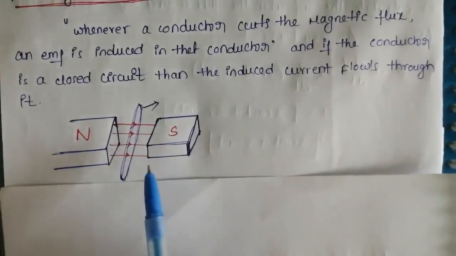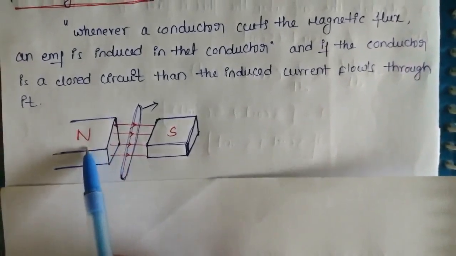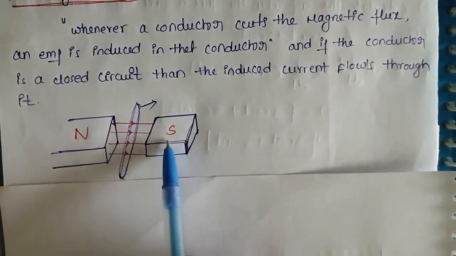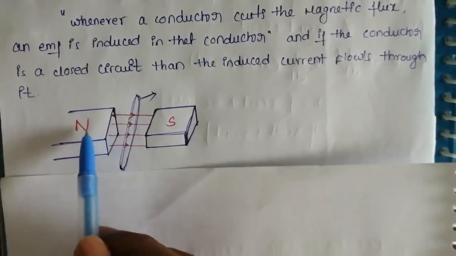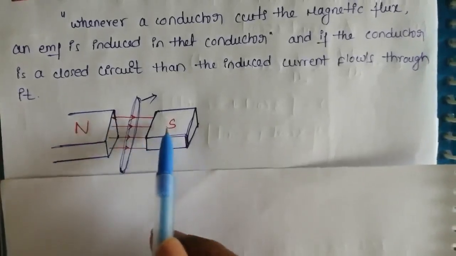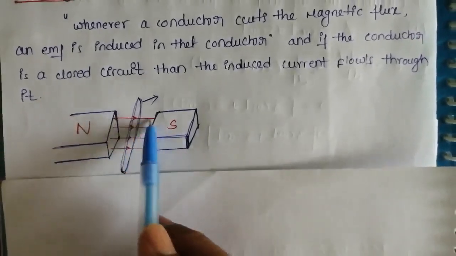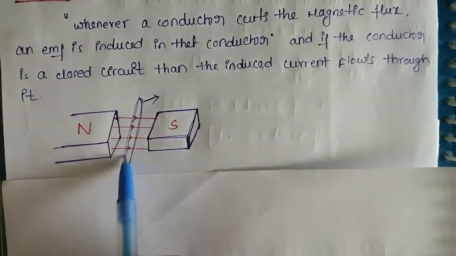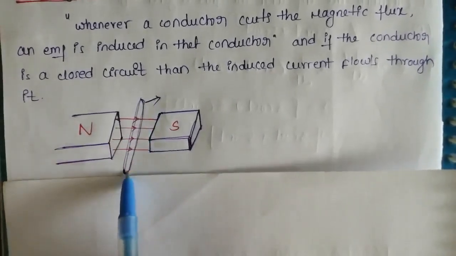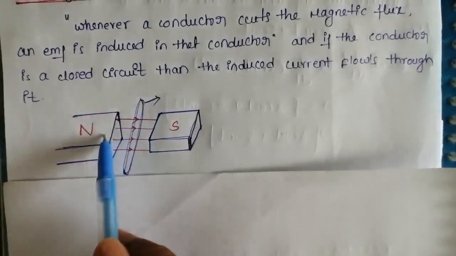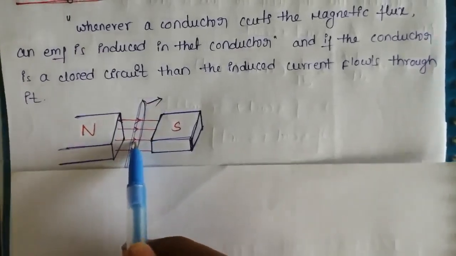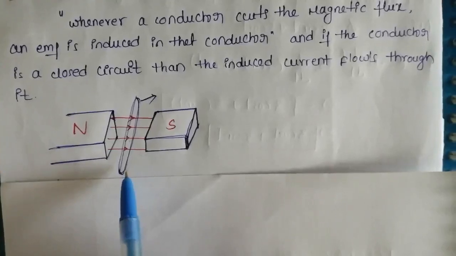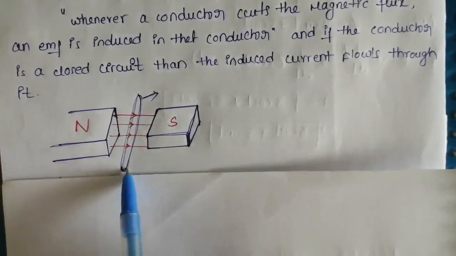Just look at the simple diagram. This is the north pole and this is the south pole. Flux always flows from north to south. This is the direction of magnetic flux produced by the permanent magnet, and this is the conductor. Whenever a conductor is placed in this magnetic field, an EMF is induced in that particular conductor.